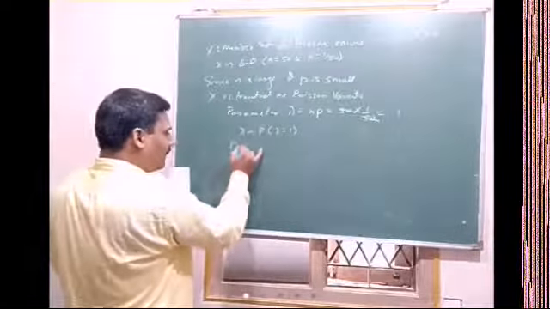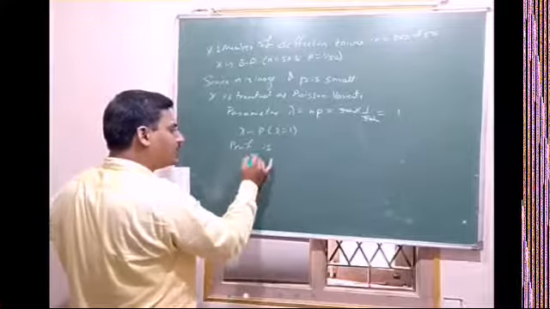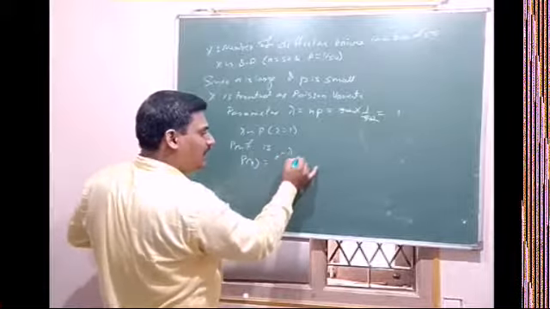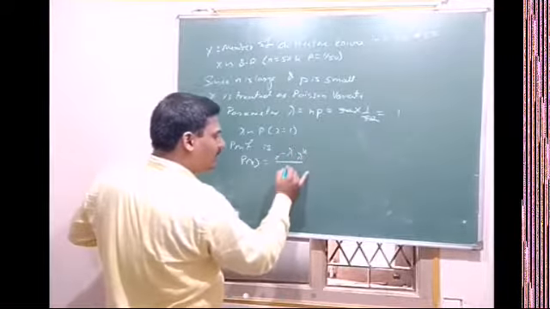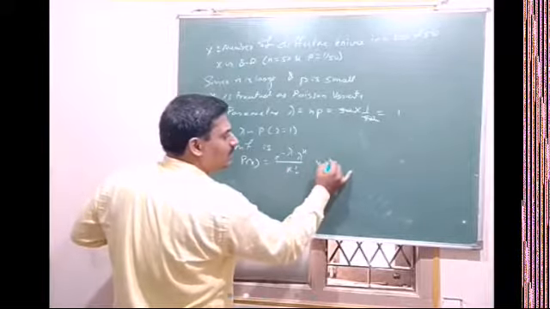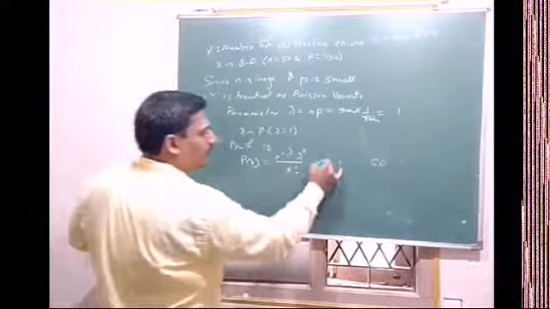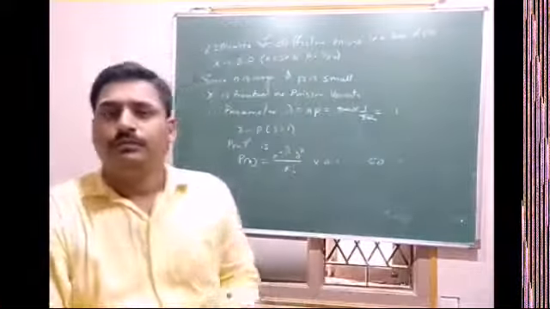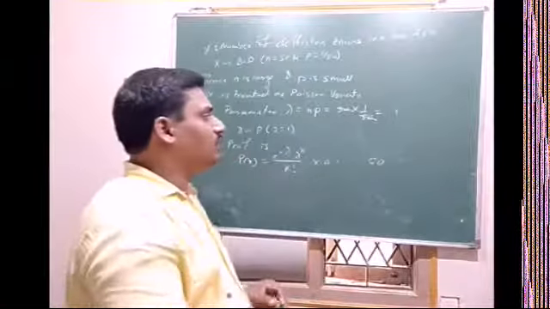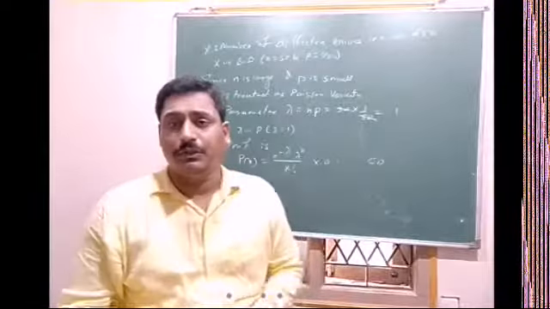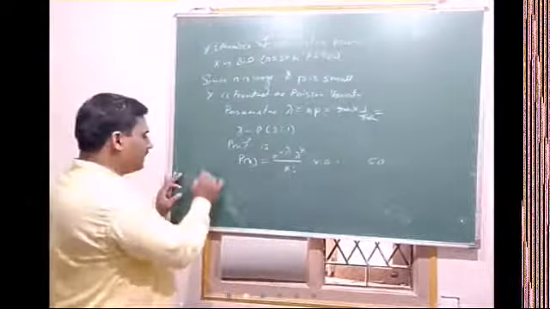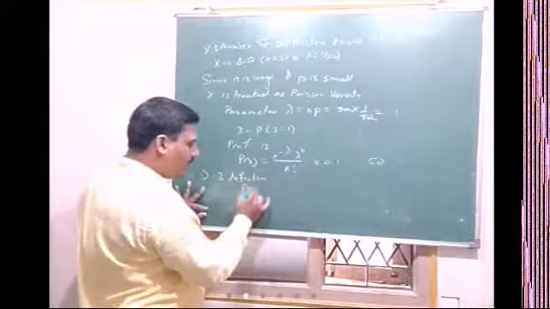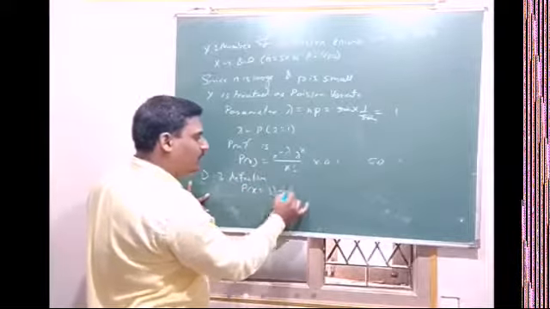So the PMF: P of x is equal to e raised to minus lambda, lambda raised to x, divided by x factorial. X takes the values 0, 1 till 50, or infinity also we can write. Now the first question is 3 defective knives. So P of X equal to 3 is equal to P of 3.